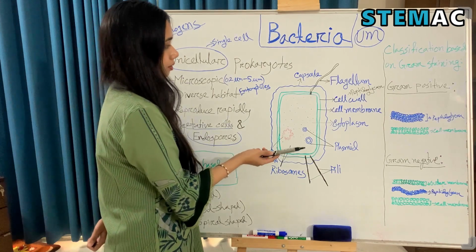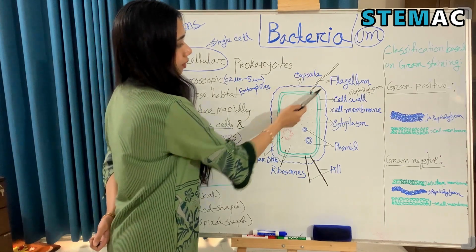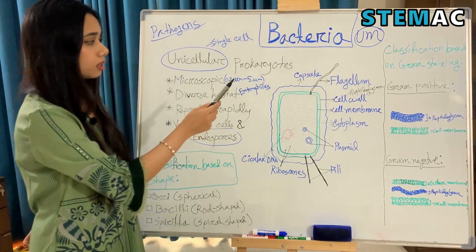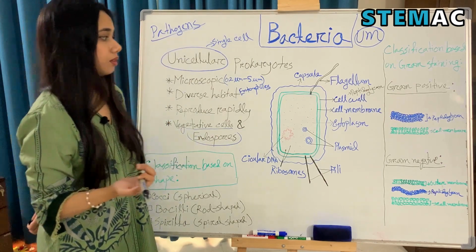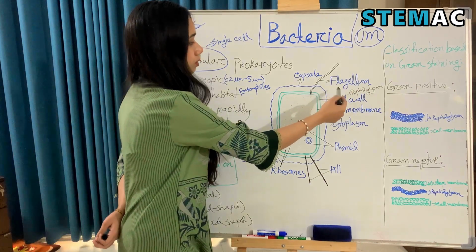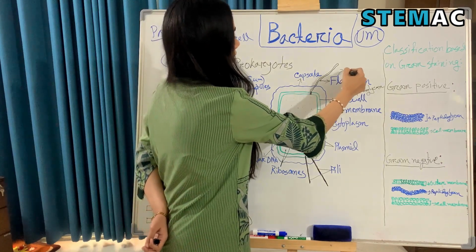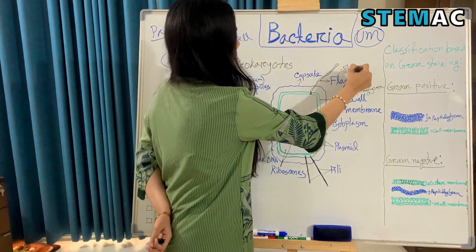Then they have a structure called flagellum. Now this may be unfamiliar to some of you. This flagellum structure is made up of flagellin protein.